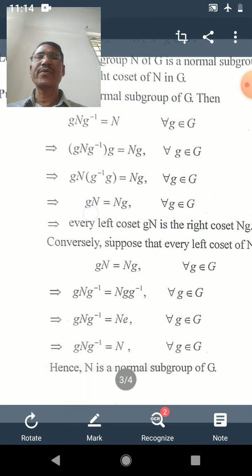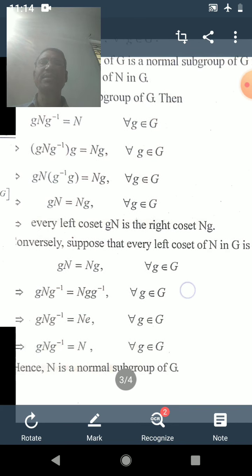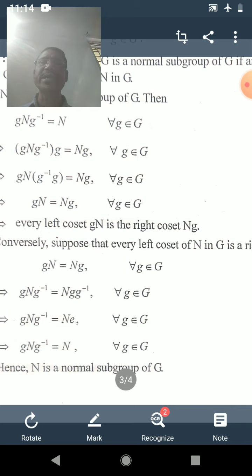That means gN is a left coset and Ng is a right coset, which means every left coset gN is a right coset Ng. That means if N is a normal subgroup, then every left coset is equal to a right coset.